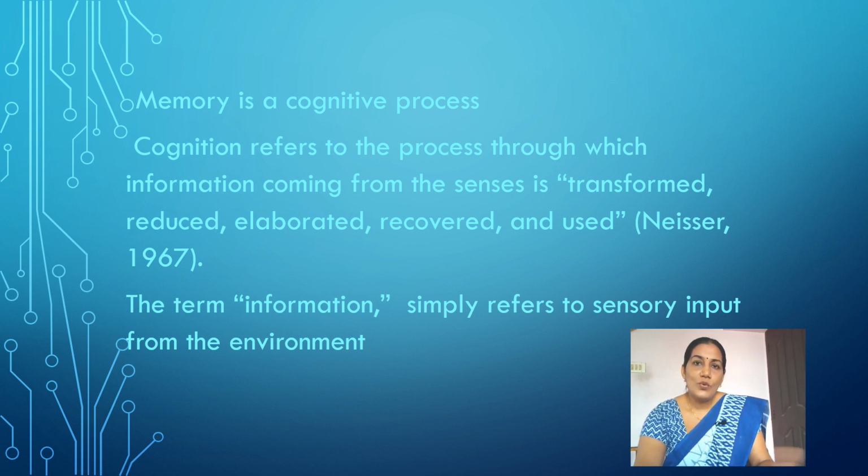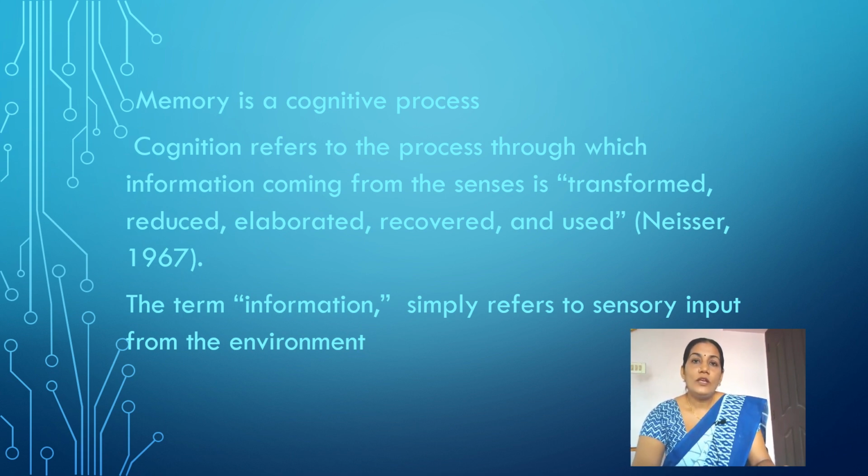That means there is so much information in front of us, but we process only a limited amount of information, the information to which we are attended. Then that is elaborated. Elaborated means, on the basis of our previous experiences, we connect the present information to the previous information.